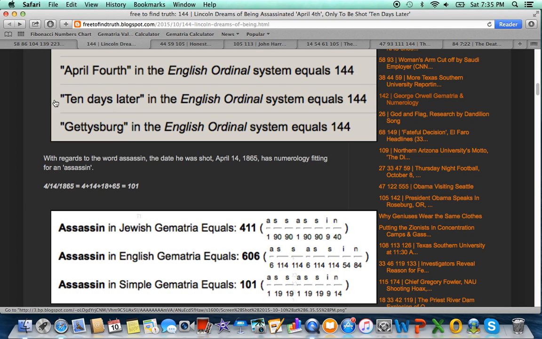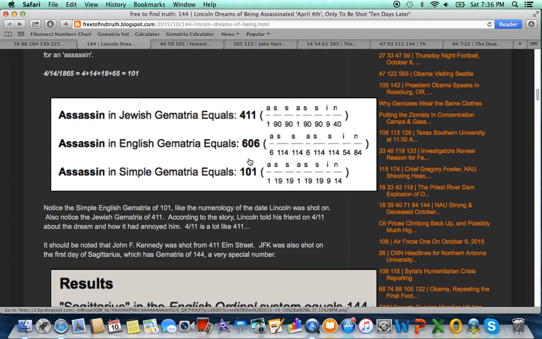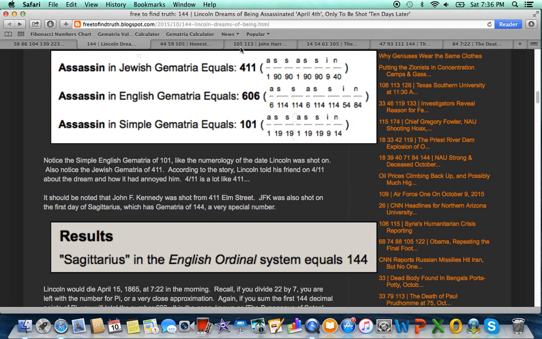Also, with regards to 144, Lincoln is best remembered for his Gettysburg Address. Gettysburg has this gematria of 144. We'll talk a little bit more about the Gettysburg Address in a moment. But these numbers repeating all throughout history.